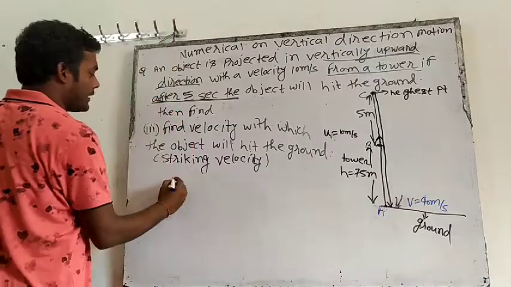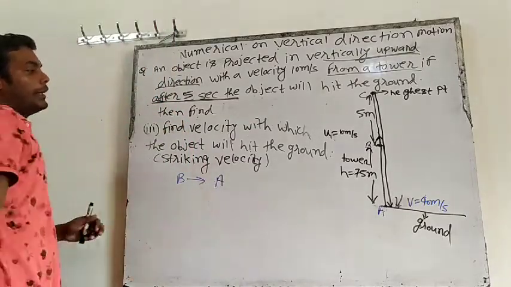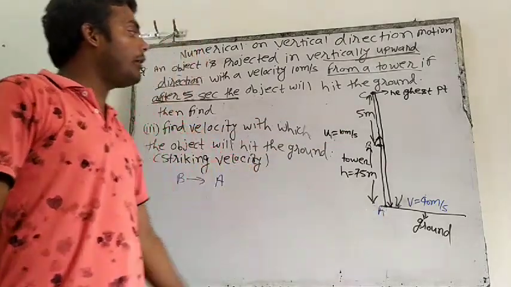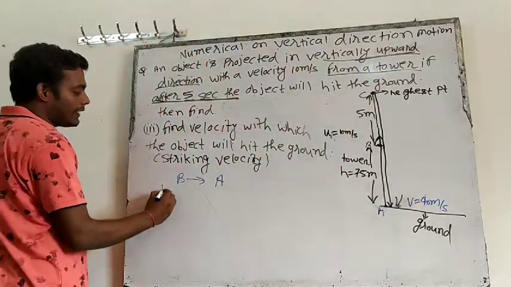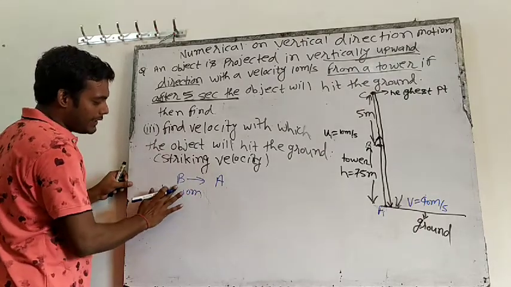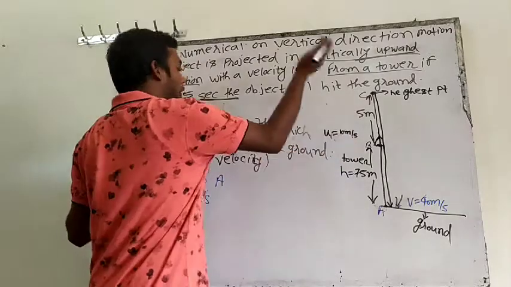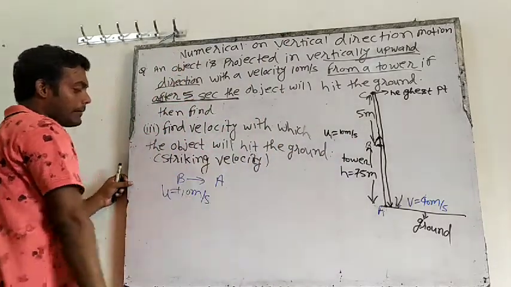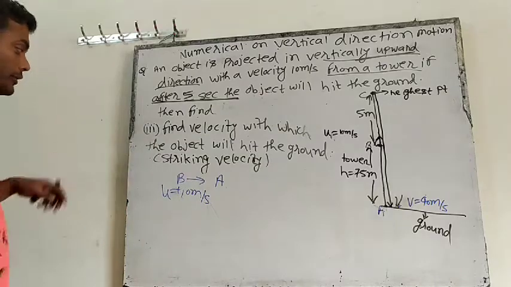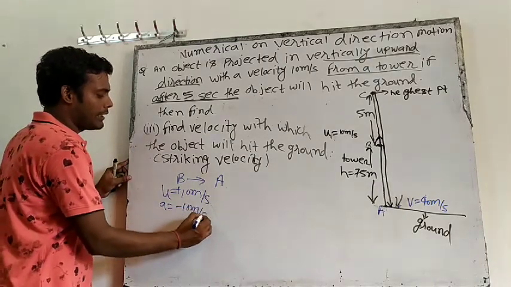If I apply this equation from B to A, then B will be my starting point and A will be my final point. At the starting point, what is the initial velocity? 10 meter per second. Will this initial velocity be positive or negative? Positive, because at point B it is going upward. Upward velocity is positive. Acceleration, we know, will always be minus 10 meter per second square.